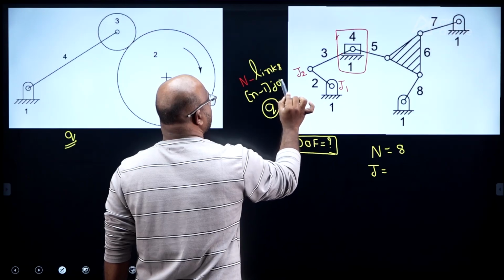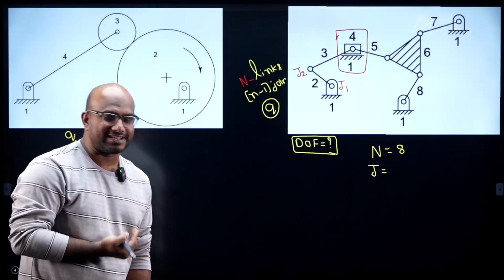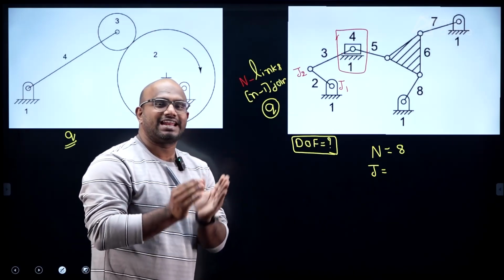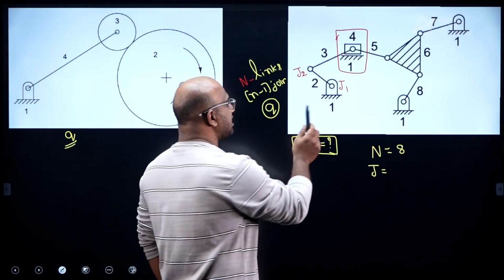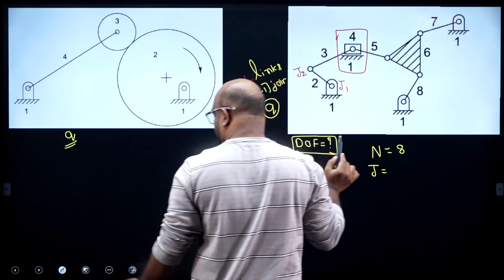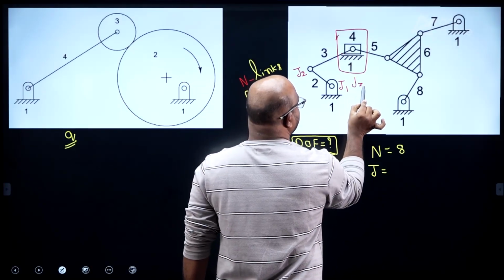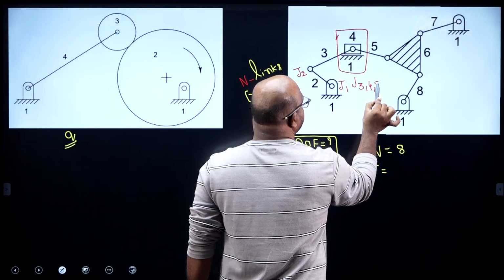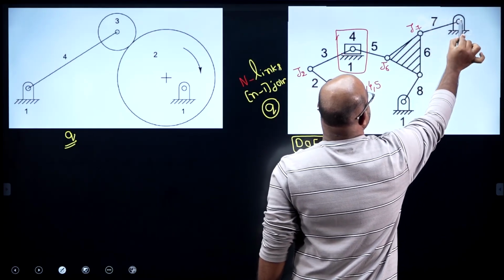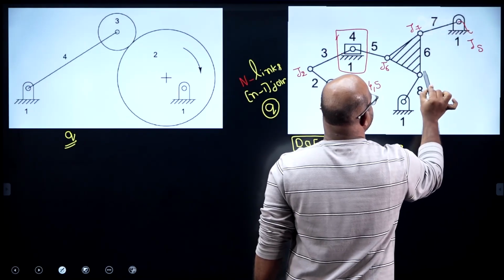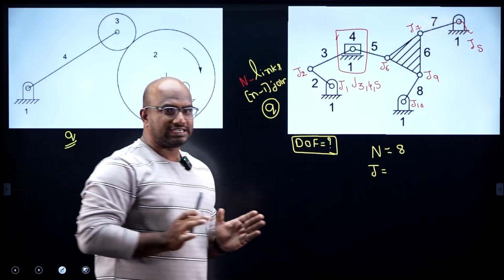This we discussed in the regular class also. Why we have to count this was clearly discussed. So this is not the right time to say why we are considering, guys. Just remember, if there are n links connected to a joint, we have to count n minus 1 joints. So J1, J2 for 4 links. Then 3 links I have to connect now, guys. I count J3, J4, J5, J6, J7, J8, J9, J10. So there are a total of 10 joints.